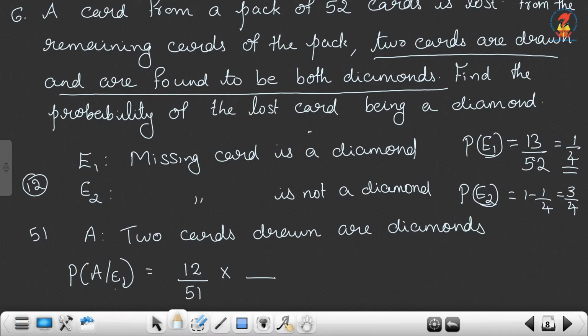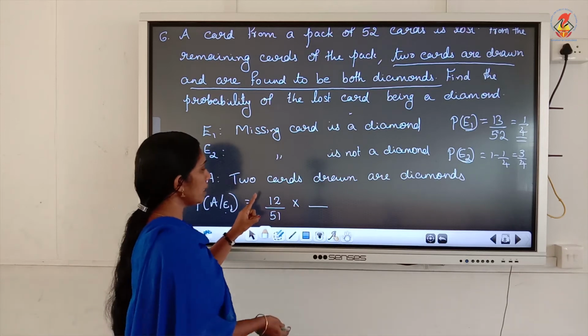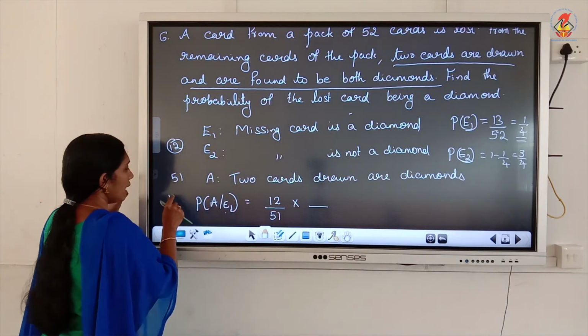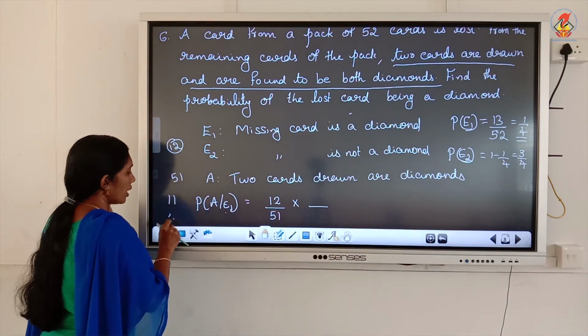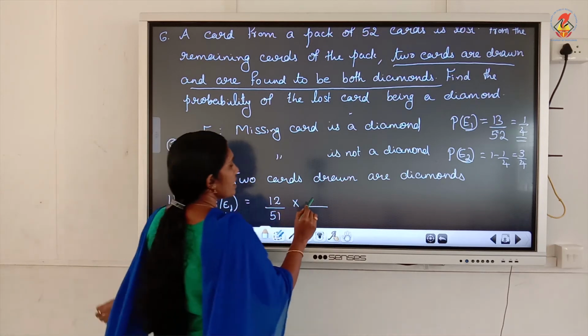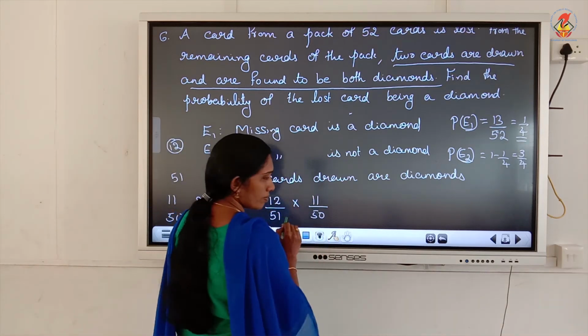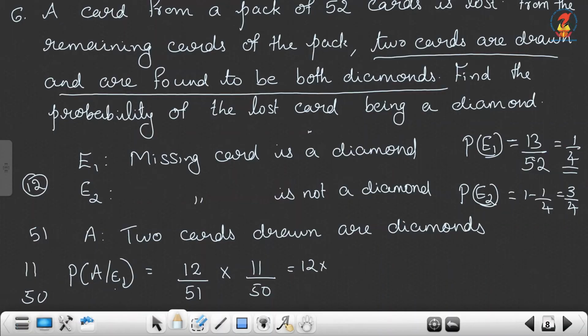Now what about the second one? So already we took 1 here. So what is the next probability of taking the next diamond card? So now only we have 11 diamond cards and total 50. So it is 11 by 50. Okay. So 12 into 11 by 51 into 50.